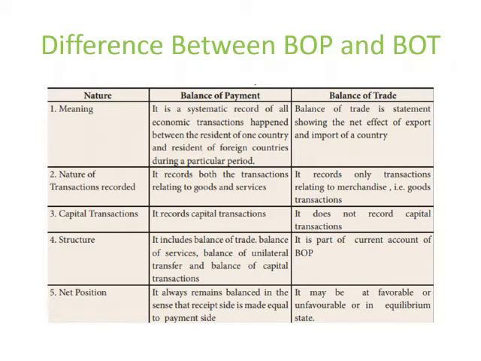BOP records transactions related to both goods and services. BOT records only transactions related to merchandise, meaning goods transactions. BOP records capital transactions also. BOT does not record capital transactions. BOT is a part of BOP. So BOP includes BOT, balance of services, balance of unilateral transfers, and balance of capital transactions also. BOT is a part of the current account of BOP.